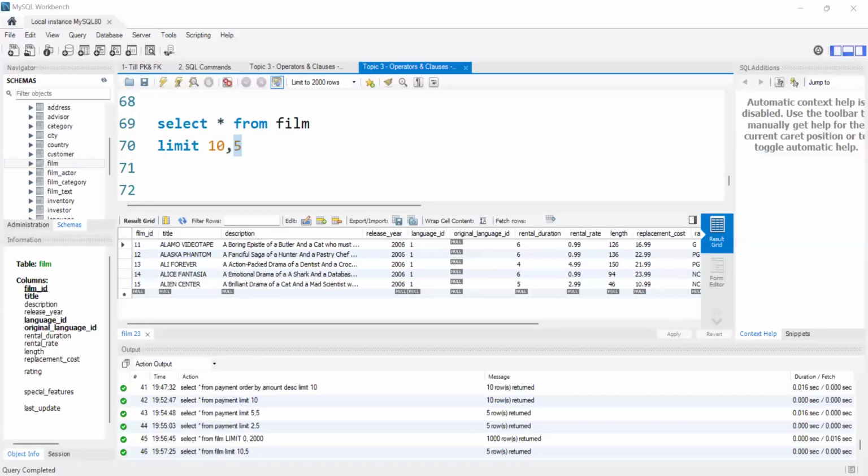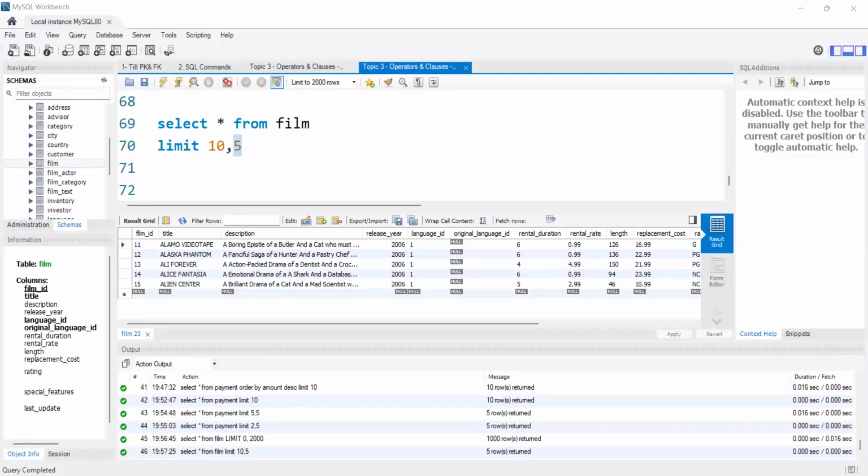Any doubts? Understood, ma'am. Great. Maximum 2 parameters we can give, right? Yes, only 2 parameters we can give. The first parameter it will skip and the second parameter it will display.